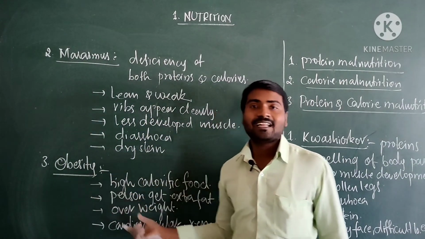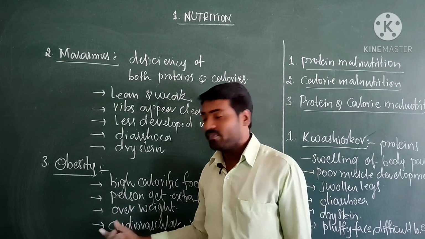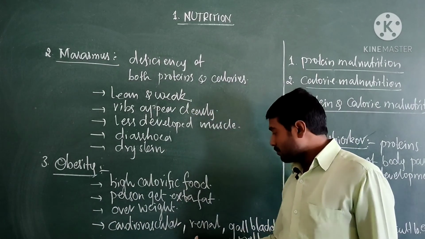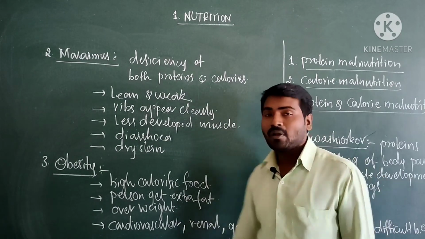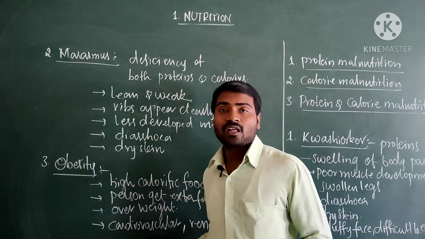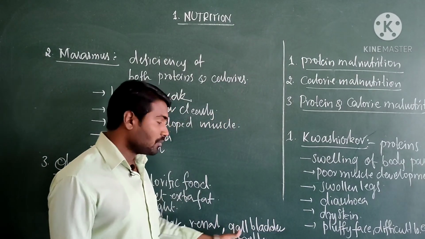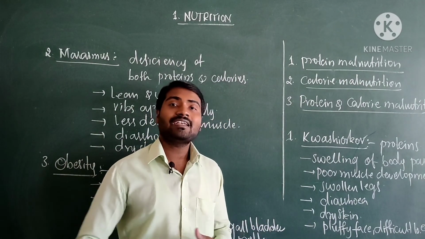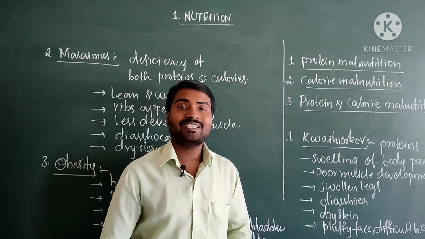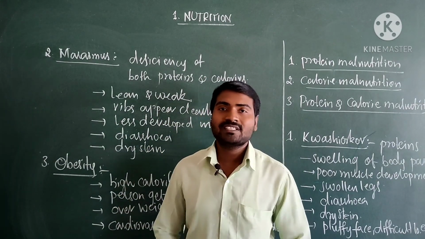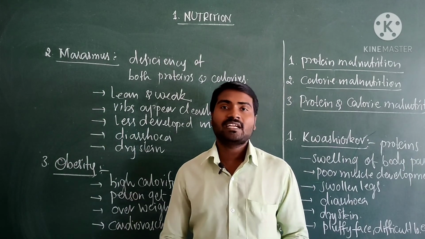Obese children may be affected by different types of diseases, maybe cardiovascular diseases, renal diseases, gallbladder problems. Cardiovascular means heart related problems and renal means kidney related problems. Gallbladder, nothing but liver related problems. So this is the condition called obesity. So these are the different malnutrition diseases.